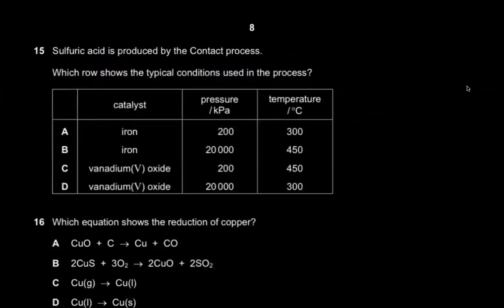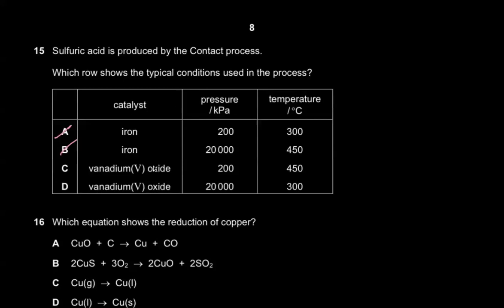Sulfuric acid is produced by the contact process. Which row shows the typical conditions used in this process? Let's do it together. The catalyst in the contact process is not iron, it's vanadium pentoxide. So A and B are automatically wrong.